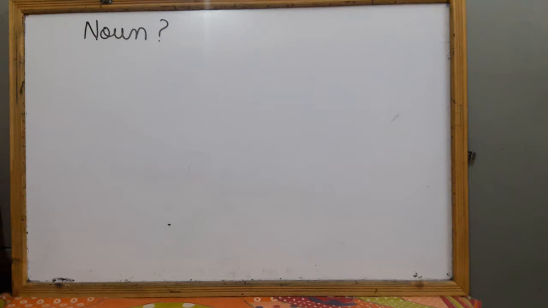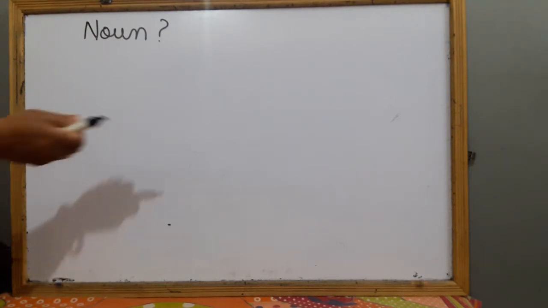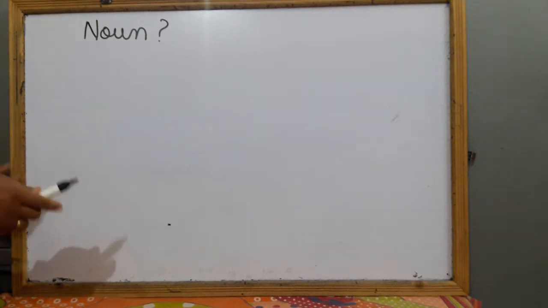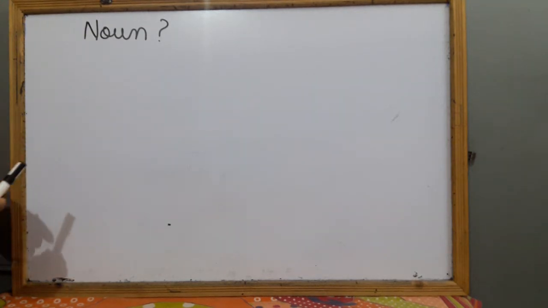Actually, noun is not only just naming words. Around us, everything is noun. If this is a whiteboard, this is noun. This is marker, this is also noun. You are a student, student is noun. I am teacher, teacher is a noun. So, around us, everything is noun actually.